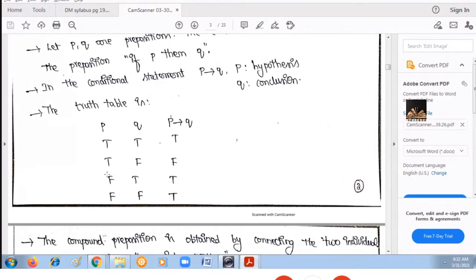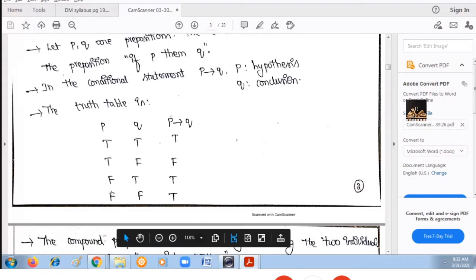Similarly, third case. Here, the conclusion is true. Even though the hypothesis is false, if the conclusion is true, then the result can be true. And in the last case, both are the same, either true or false.